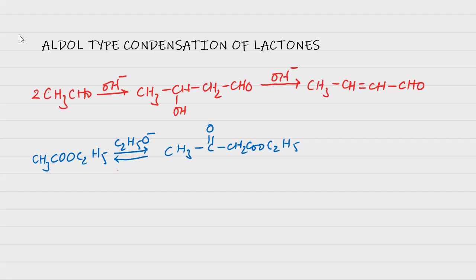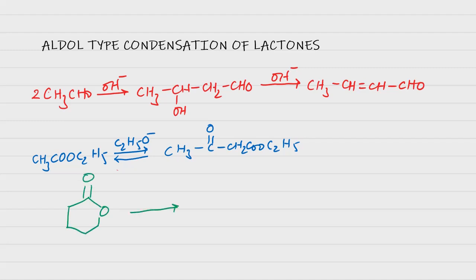And when we look at the cyclic esters, they again undergo aldol type condensation reactions. They do not undergo Claisen ester condensation reactions like open chain esters. And when we consider the cyclic esters, which are called the lactones, they undergo aldol type condensation reactions. They do not undergo Claisen ester condensation reactions. Now here is the lactone.